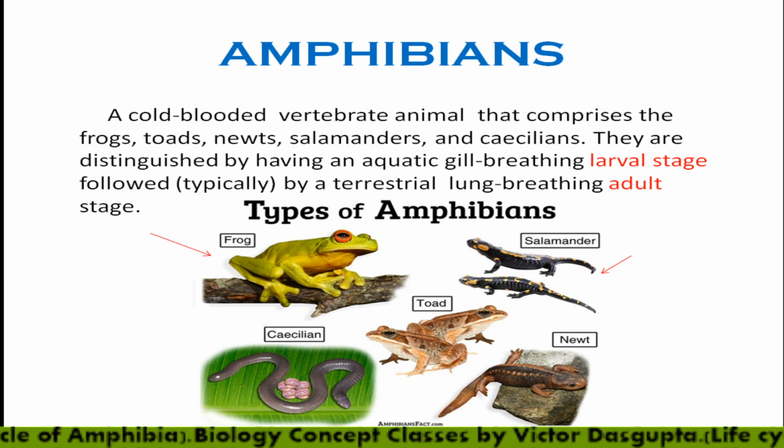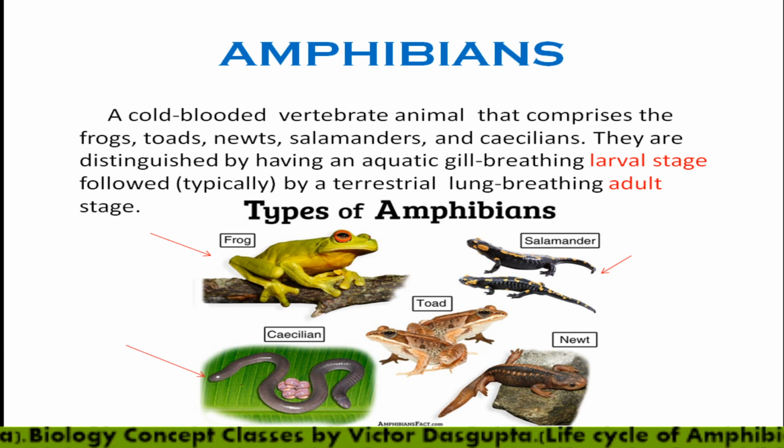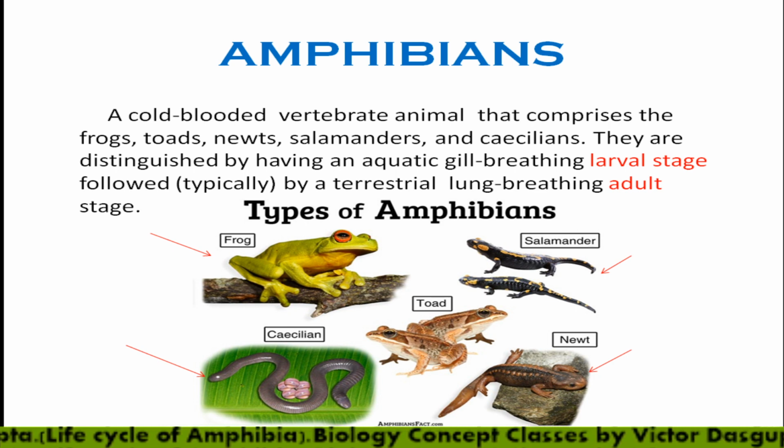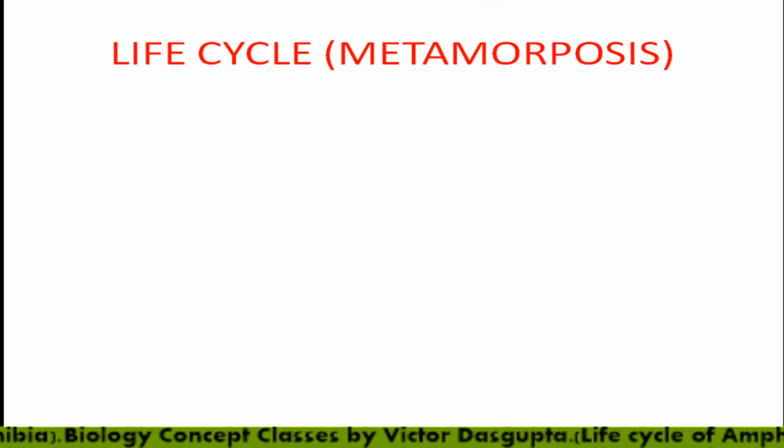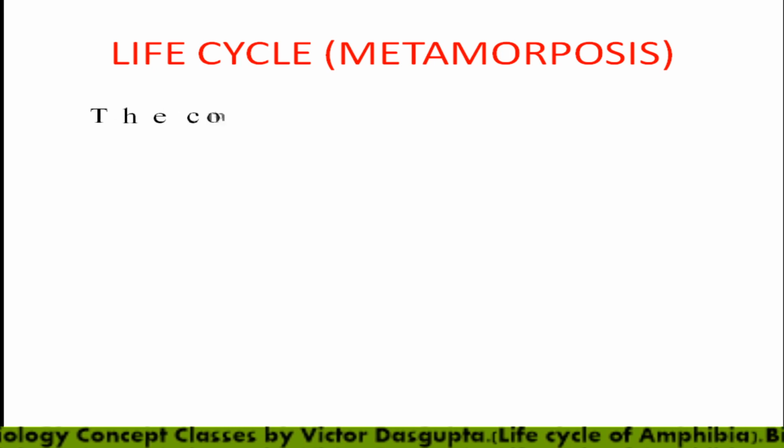There is a tail present in the salamander, and caecilians, which we have already mentioned, you can see look like a snake. Though it is not a snake, it is an amphibian. And newts also have some glands on the dorsal side, you can see. Dorsal side means the back side.